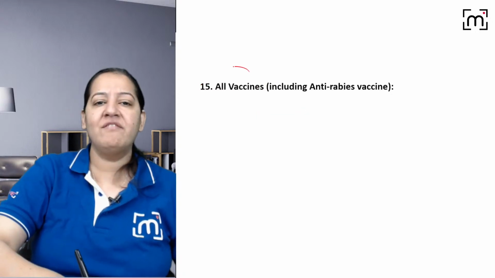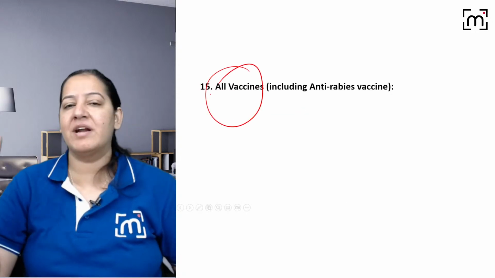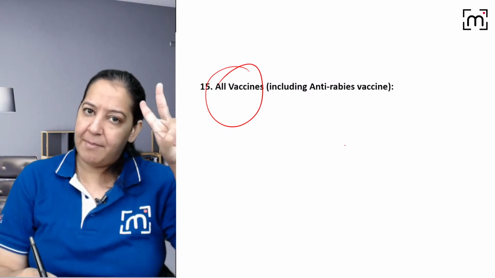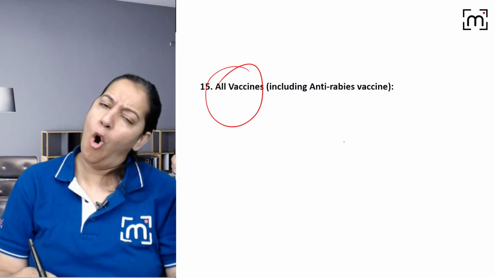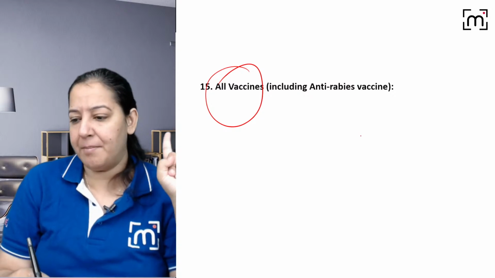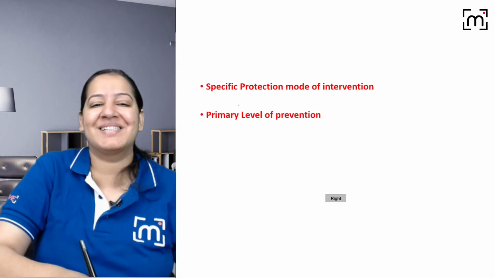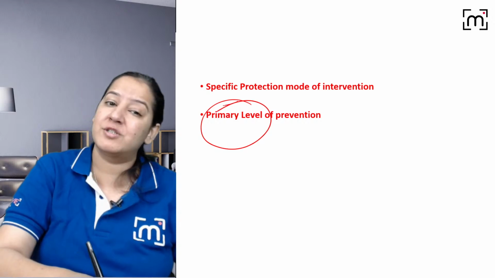Okay. All vaccines come under what? Any vaccine in the world comes under what? Is it primordial, primary, secondary or tertiary? All vaccines come under primary. Yes, all vaccines come under primary level of prevention और उसमें भी specific protection. I told you many times.